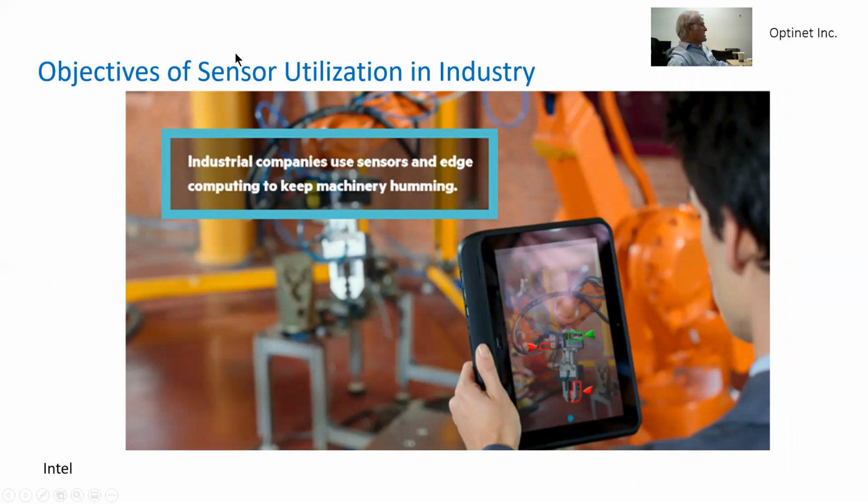What we see here is that Intel defines the industrial companies which use sensors and edge. Edge means that the analysis of the data received from the sensors is done locally versus the cloud, which is done remotely, in order to keep machinery humming.